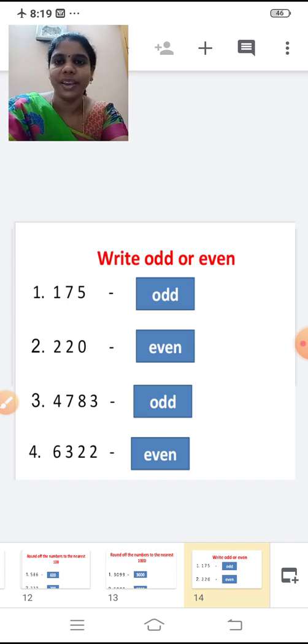Third one, 4783. Now tell me whether it is an odd or even. Yes, odd number as it ends with 3. So odd.